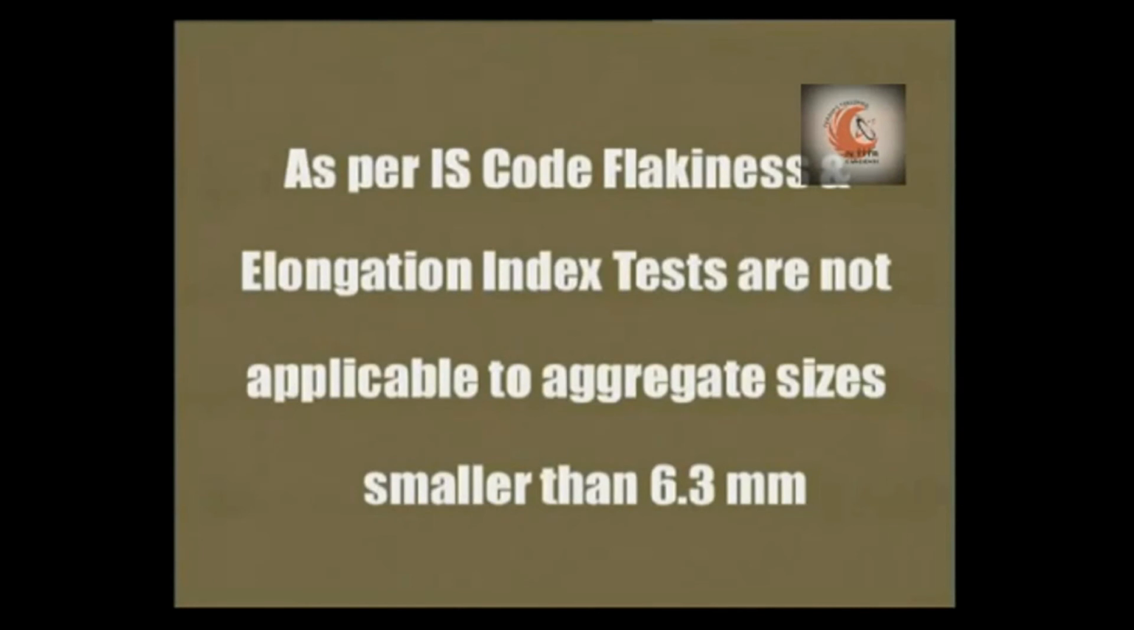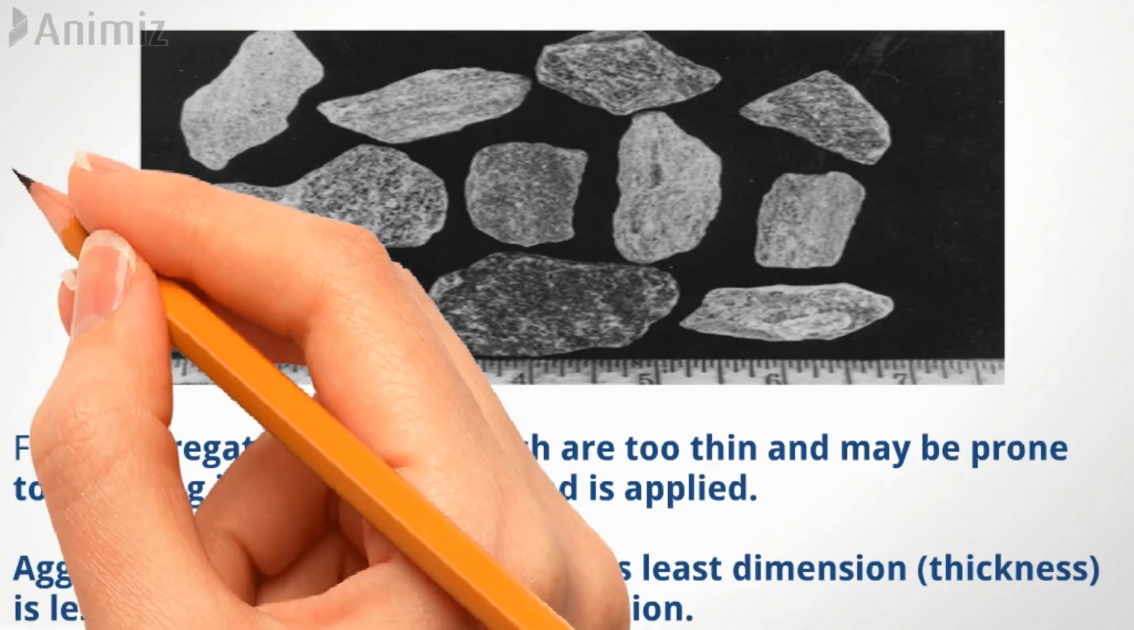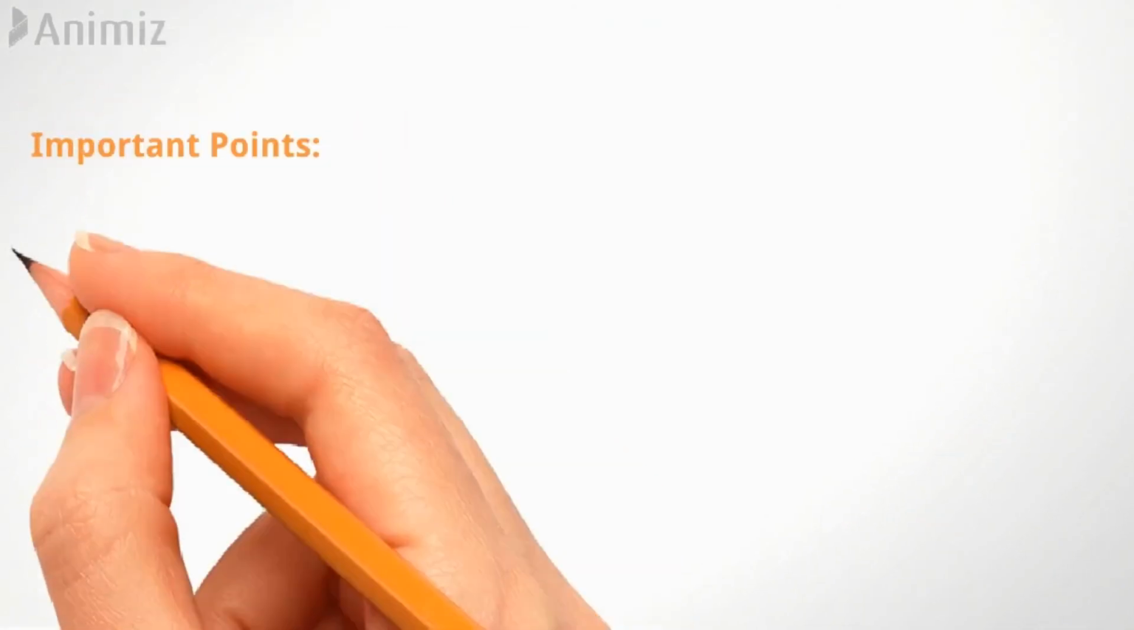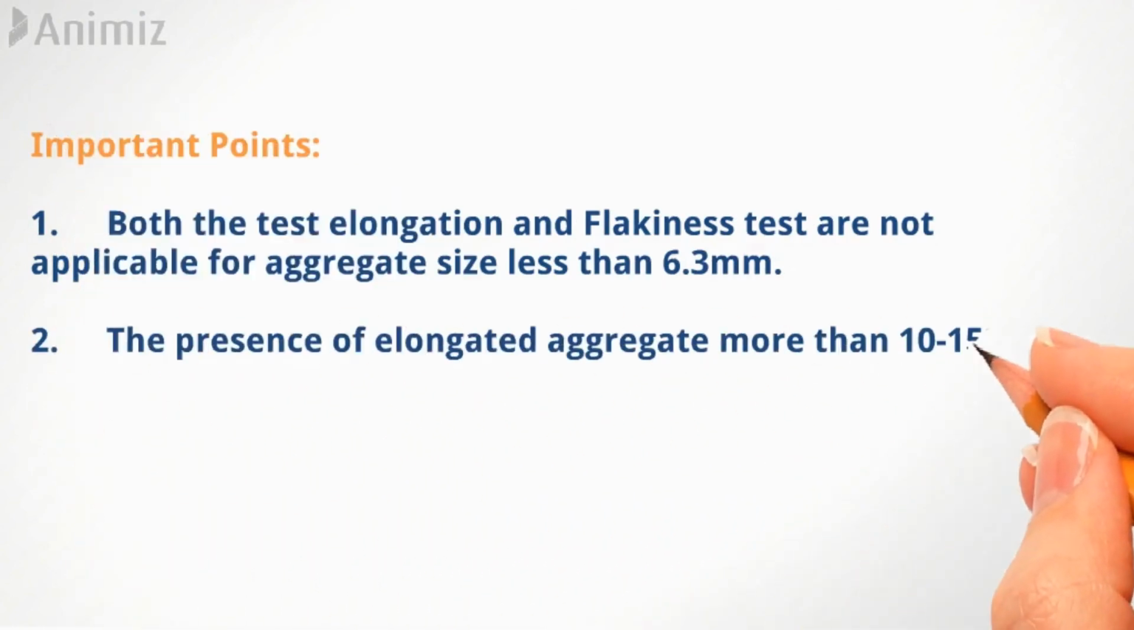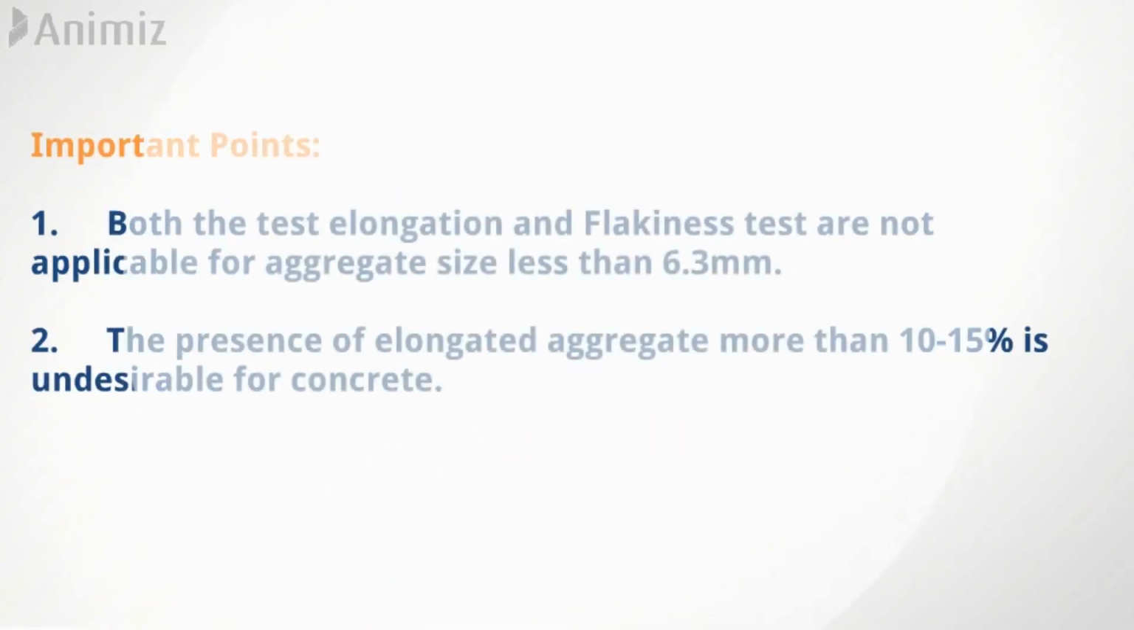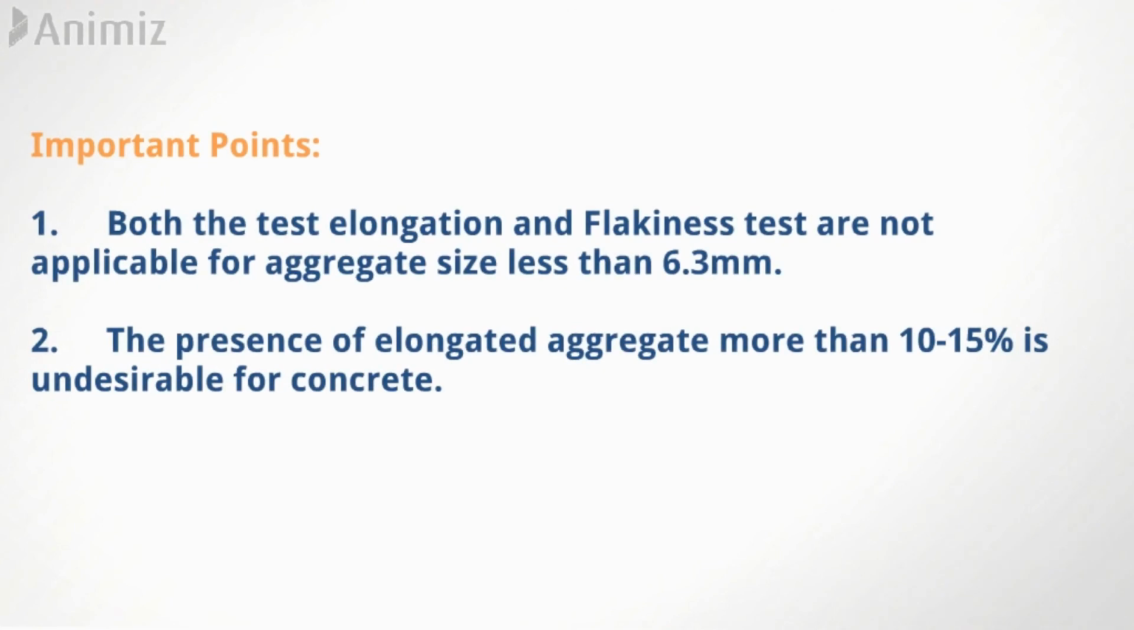As per IS code, flakiness and elongation tests are not applicable to aggregate sizes lesser than 6.3 mm. Now some important points. Both the tests, elongation and flakiness, are not applicable for aggregate size lesser than 6.3 mm. The presence of elongated aggregate more than 10 to 15% is undesirable for concrete. The excess amount of flaky particles is also undesirable.